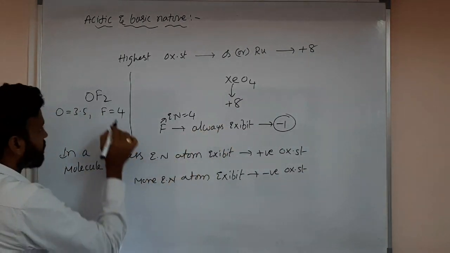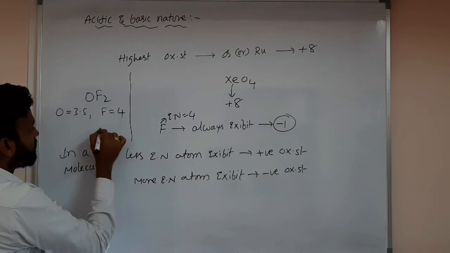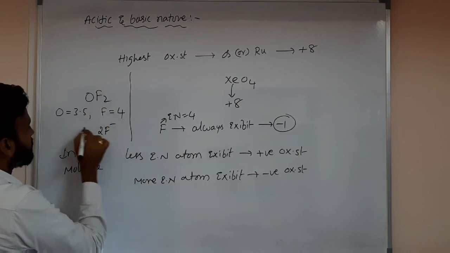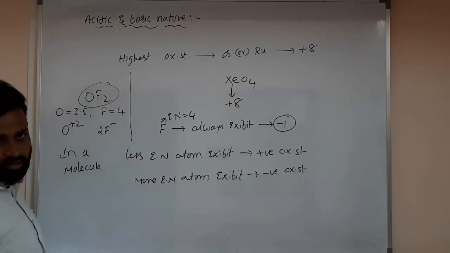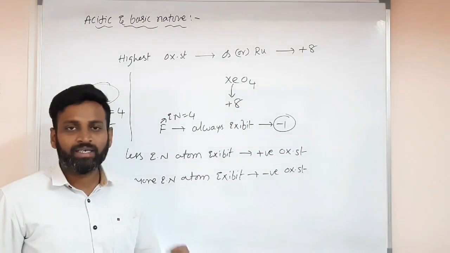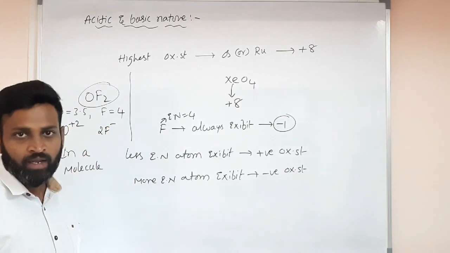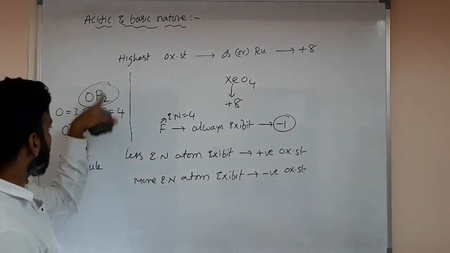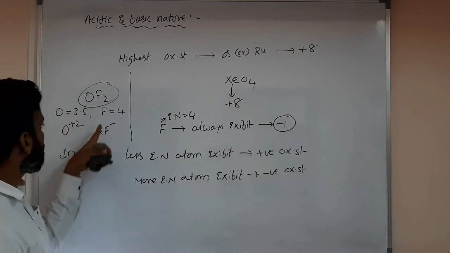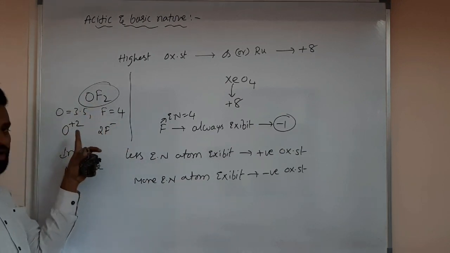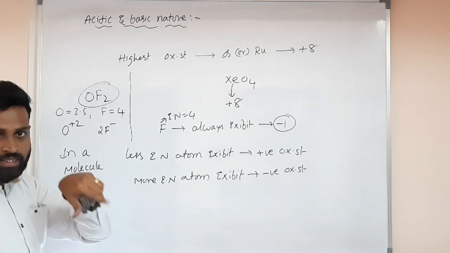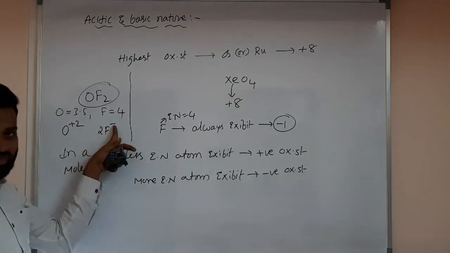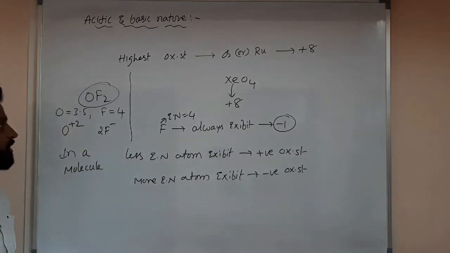Fluorine is always -1, and there are 2 fluorines, so 2F minus. Overall the molecule is neutral. I said yesterday, the elemental state has oxidation state 0, and molecules like OF2 have no charge. So oxygen has the same quantity of charge but opposite, 2 into -1 is -2, so oxygen has +2 here.